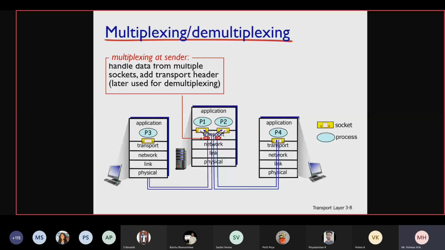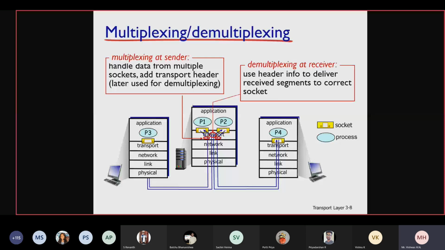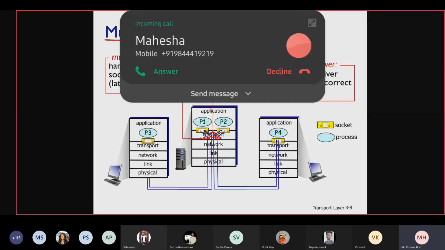Is that clear? So sockets will give a unique identification for each and every application's data, because the IP address for all the processes running in one system will be the same, but the port number will differ, and hence the socket number also will differ. Is that clear? So demultiplexing at the receiver: use header info to deliver received segments to the correct socket.